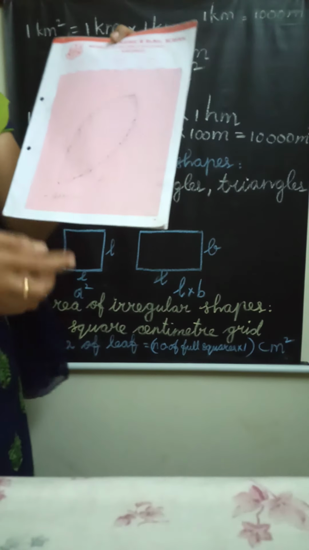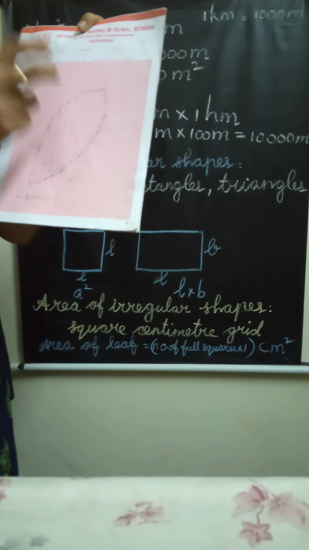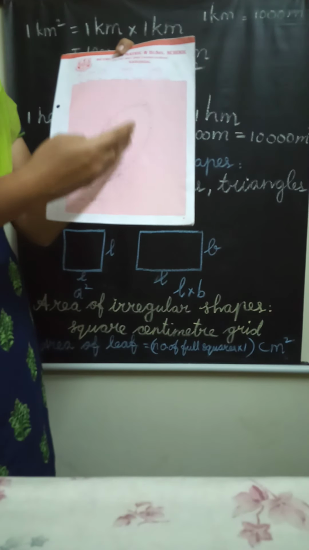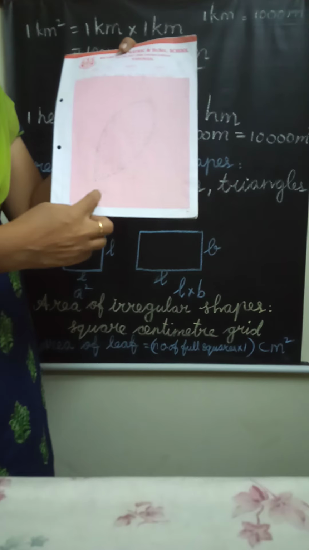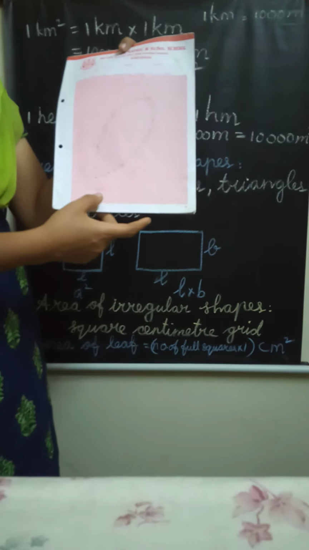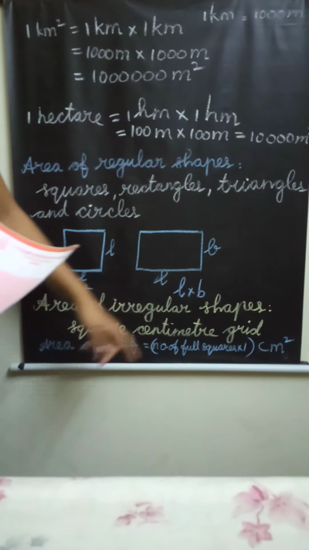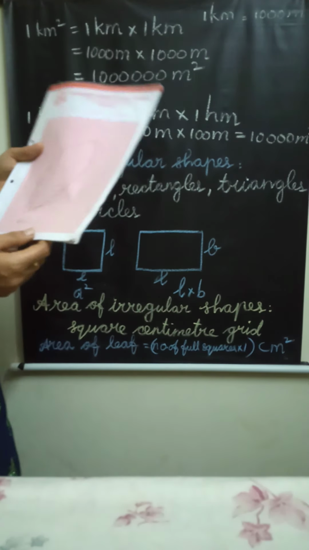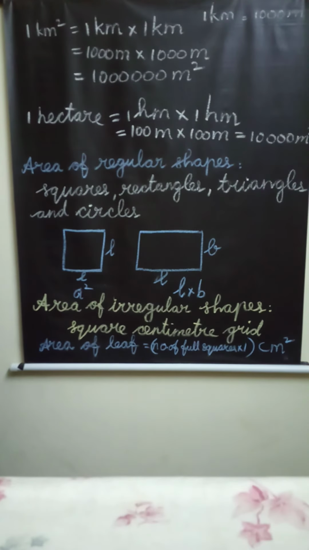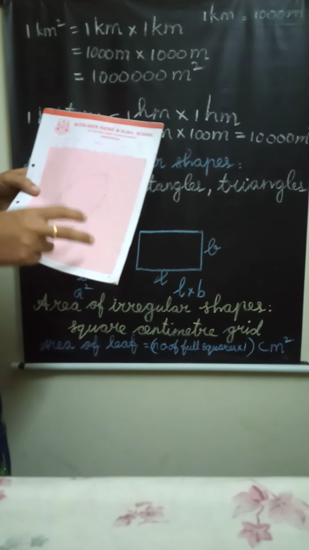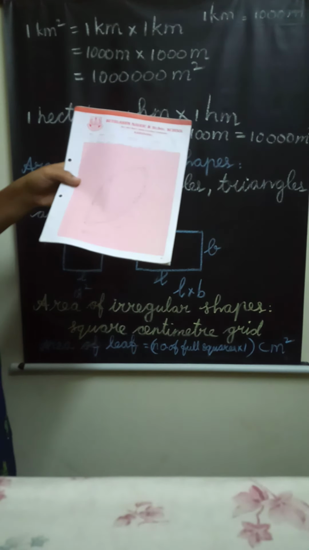For example, here how many complete squares are there? 58. Complete squares and more than half squares are 58. So 58 into 1 centimeter square, 58 into 1 is equal to 58 centimeter square. And this is the area of the irregular shape. Now I am asking one question: can you find the area of irregular shapes? Yes, using the square centimeter grid we can find the area of irregular shapes.